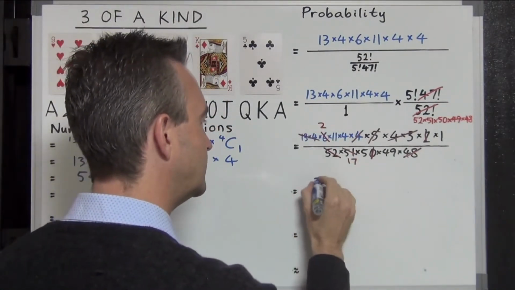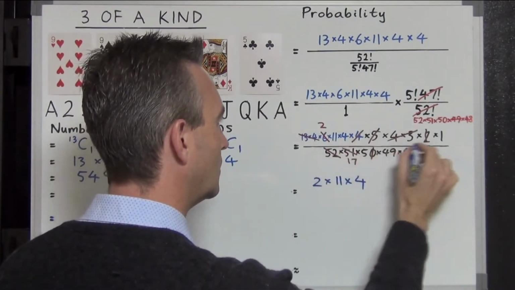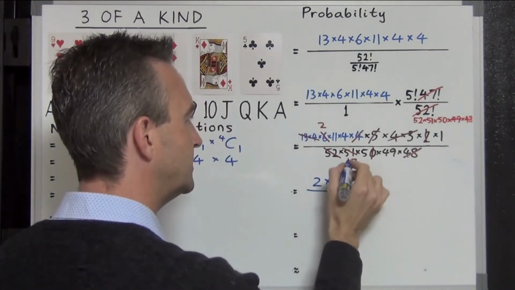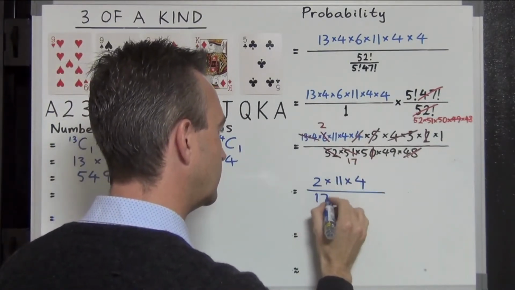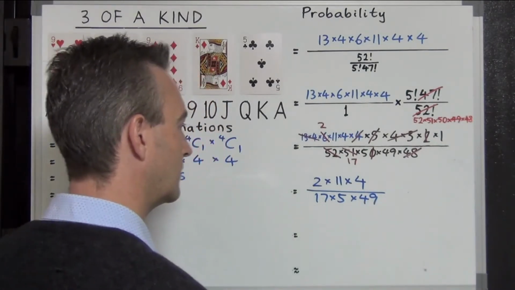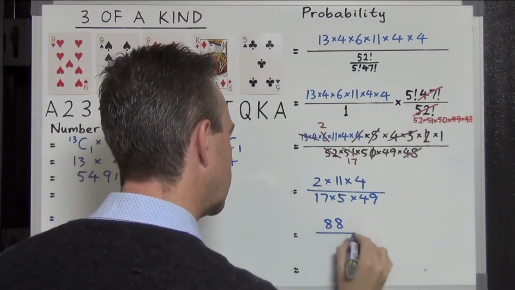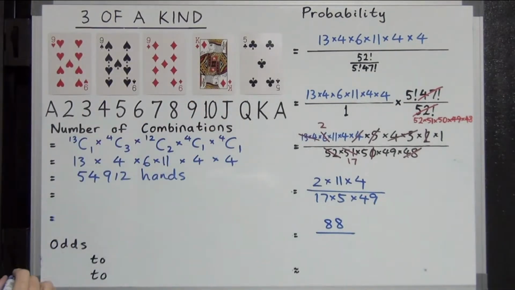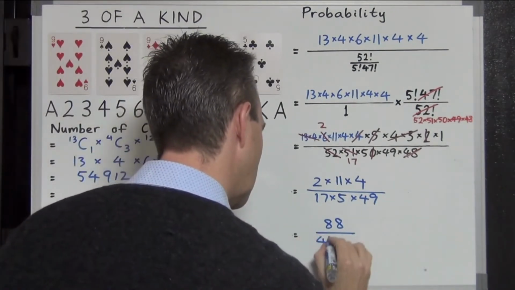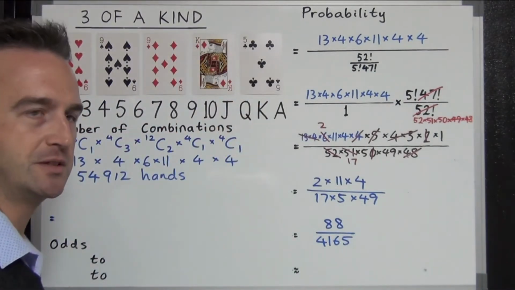What are we left with? 2 times 11 times 4 on the top, and on the bottom we're left with 17 times 5 times 49. Multiplying that out, that gives us 88 on the top, and on the bottom, 17 times 5 times 49 is 4,165. Comes up a lot, doesn't it, that 4,165?